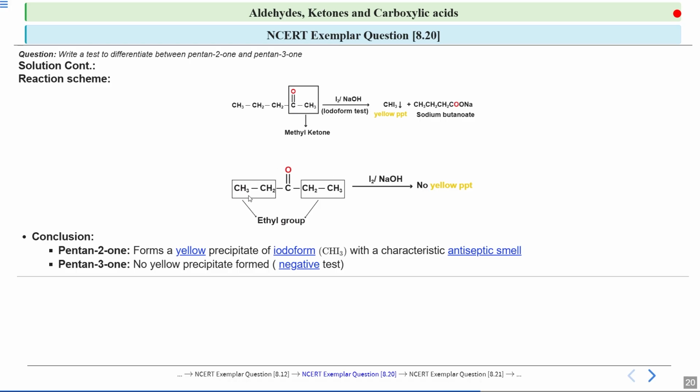On the other side, pentan-3-one does not form a yellow precipitate, so this test is negative for this compound. This difference allows us to easily distinguish between pentan-2-one and pentan-3-one using the iodoform test. I hope this question is clear.